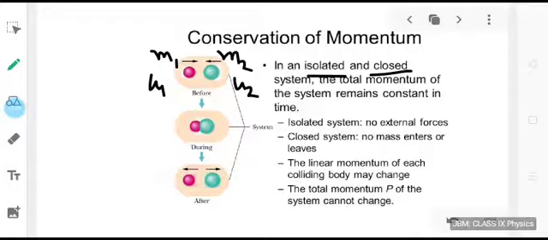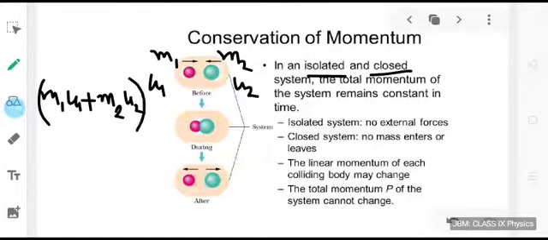So what should be the momentum of the first object? It is m1 u1. What is the initial momentum of the second object? It is m2 u2. The total initial momentum can be obtained by adding up these two values. So this is the total initial momentum.